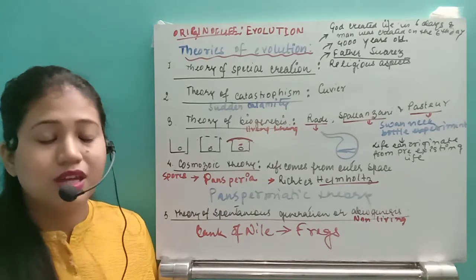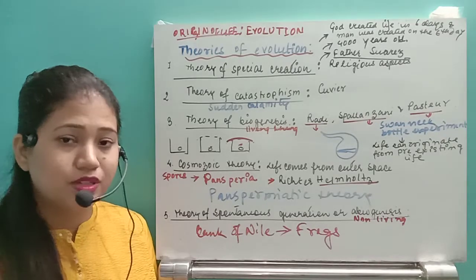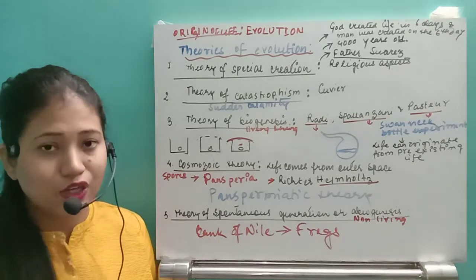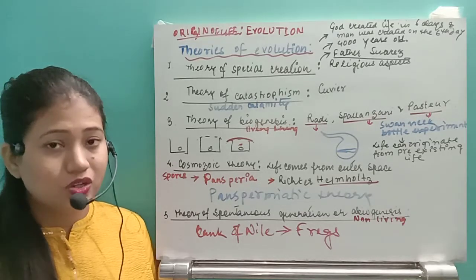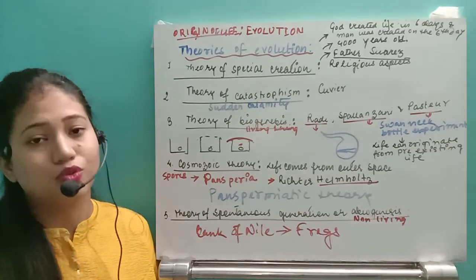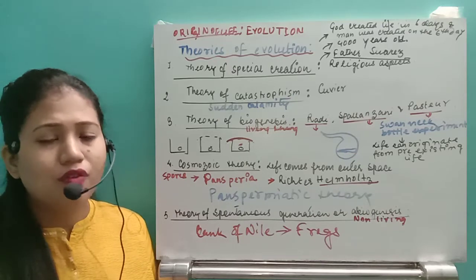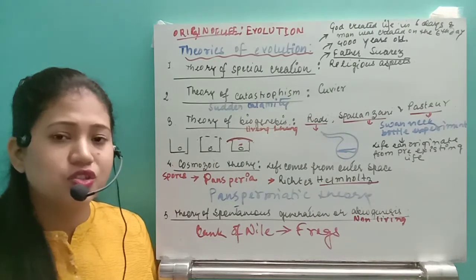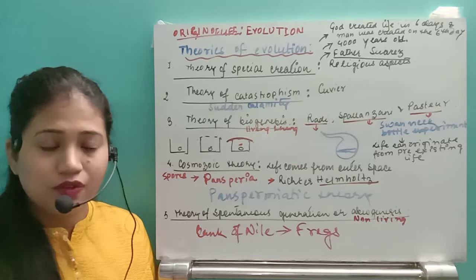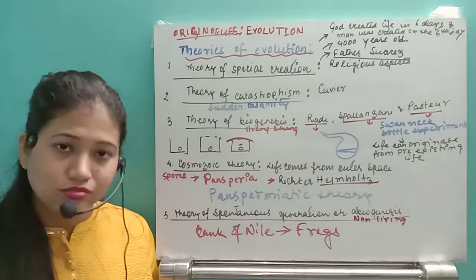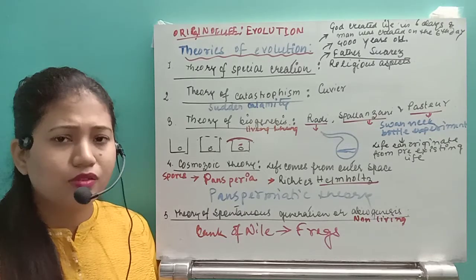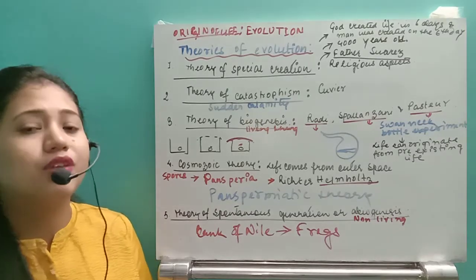After that, the most accepted theory, which we will see in the next video, is the theory of chemical origin of life, or chemogenesis. Actually, life originated from chemicals. Under a series of changes on the Earth's surface, the different types of organisms were created from the chemicals. That was the theory of chemogenesis.